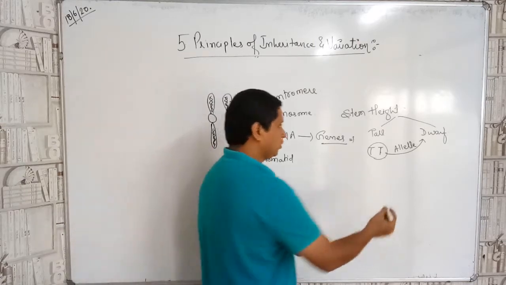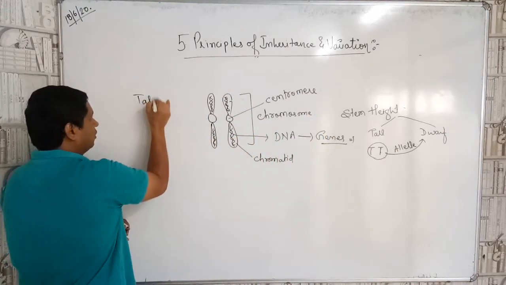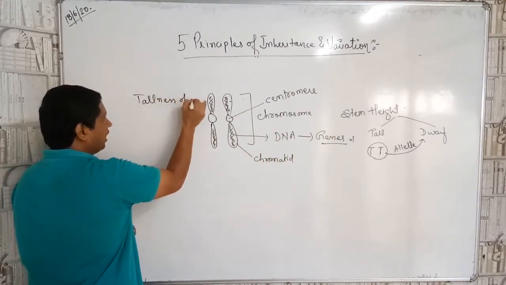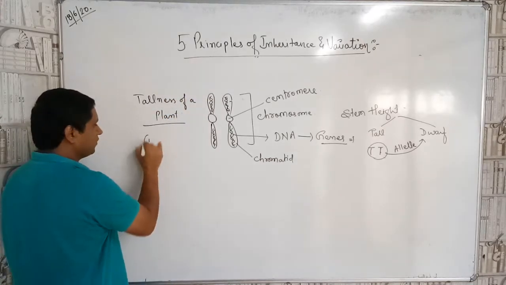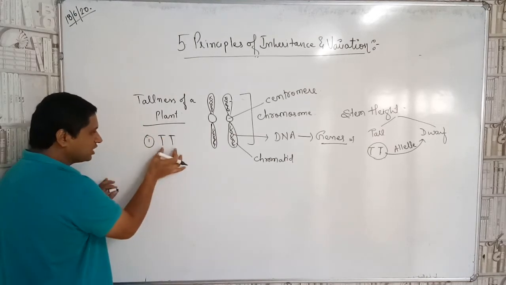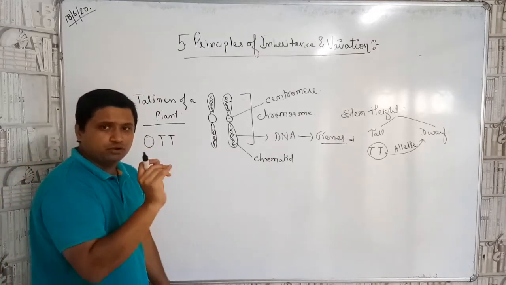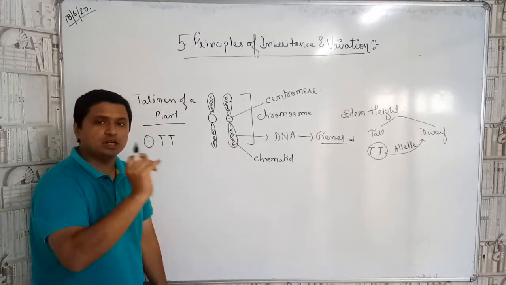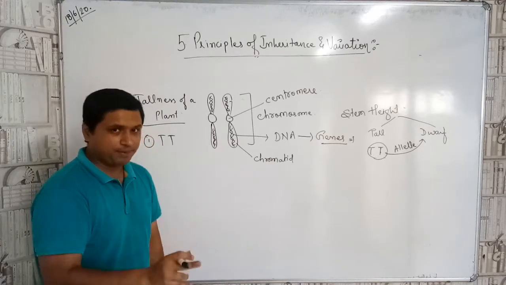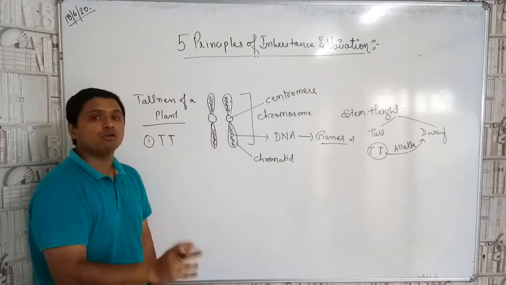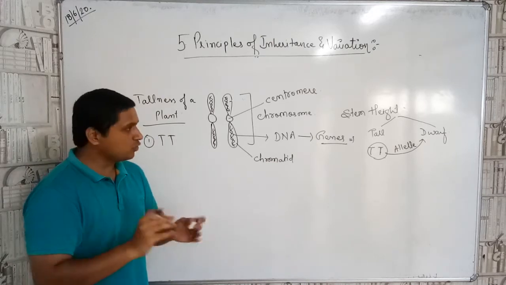Now, for the tallness of a plant, it can be of two criteria. See, children, the first one may be T. Now, if both the genes are dominant, you see capital. See, children, one thing you need to remember is that the dominant gene will always be expressed in capital letters. Again I am repeating, the dominant character will always be expressed in capital letters in any case. So here I am taking this.